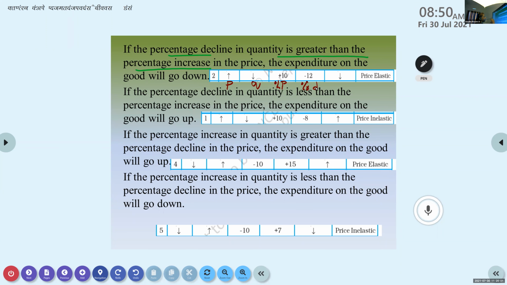So which one is greater here? Vishnu, which one is greater here? Quantity demanded or price increase? Price is more, why do you say that?